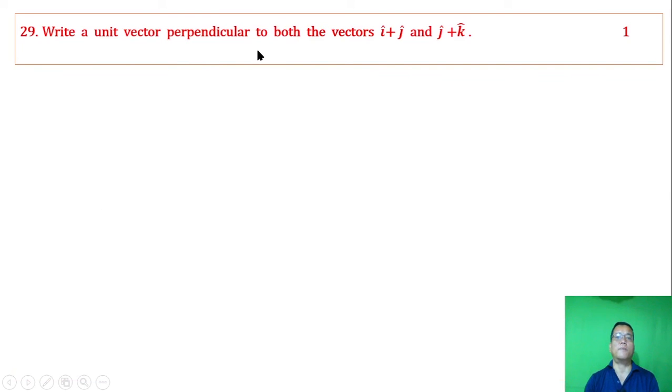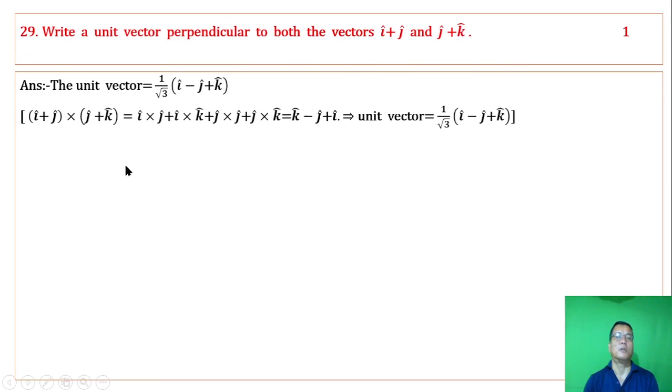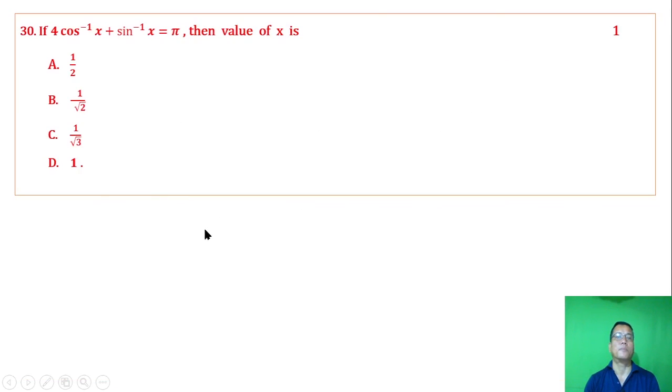Write a unit vector perpendicular to both the given vectors. The unit vector is 1 by root 3. After the cross product, we take its magnitude. The cross product is actually a determinant, expand it along the first row to get the unit vector.